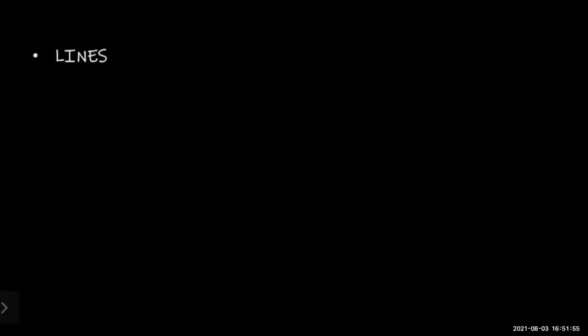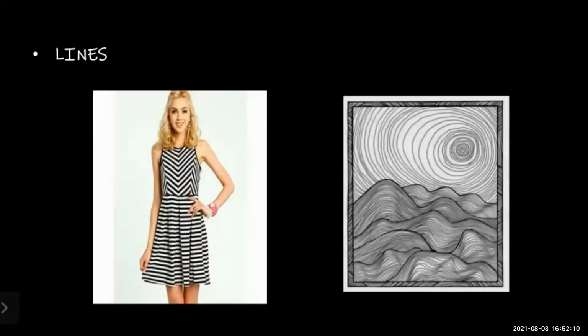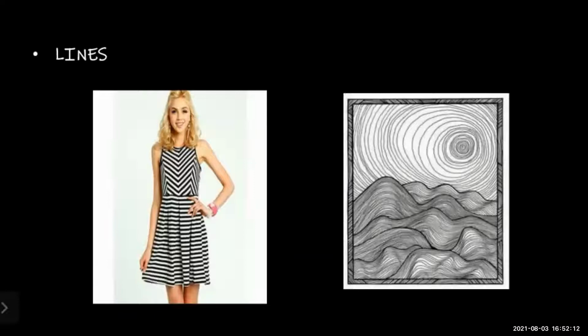Next one is lines. In simple words, a line is the movement of a point, or simply you can make a mark using a pen or sketch. Here you can see a garment where the element of design present is lines, and the other thing is art form using these lines.